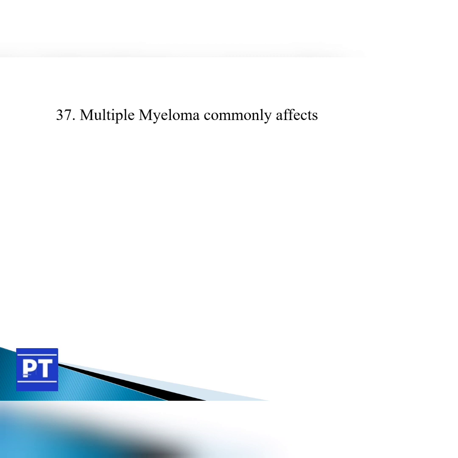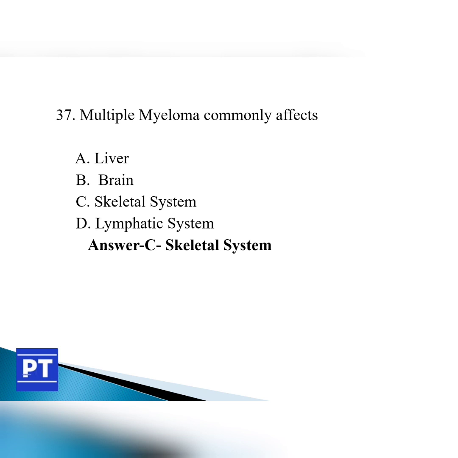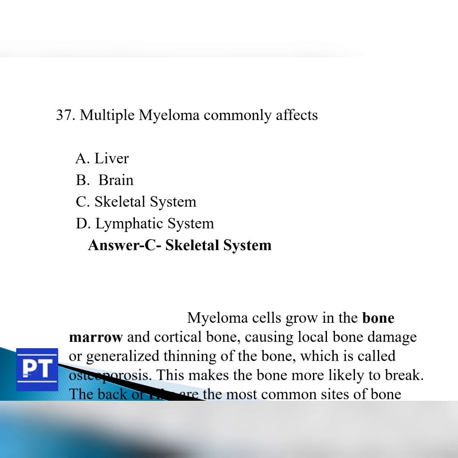Question number 37. Multiple myeloma commonly affects option A liver, option B pancreas, option C skeletal system and option D lymphatic system. The answer is option C skeletal system.